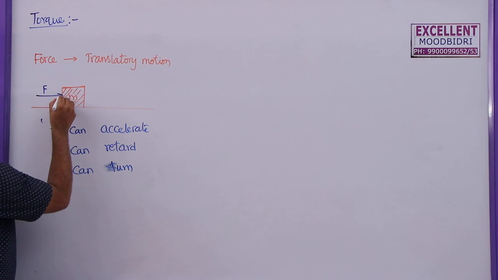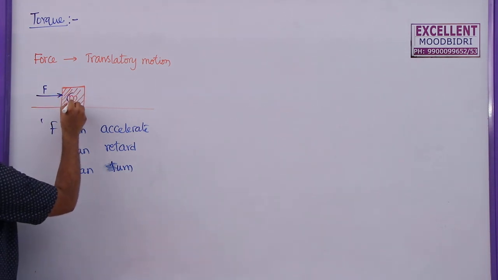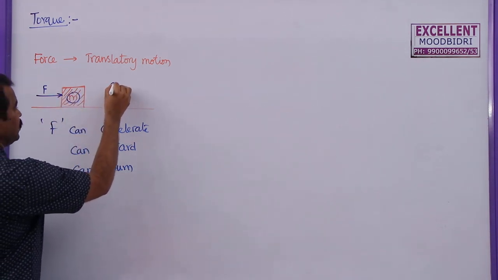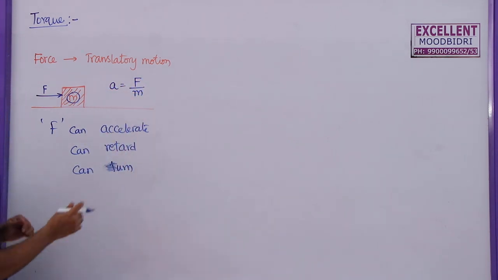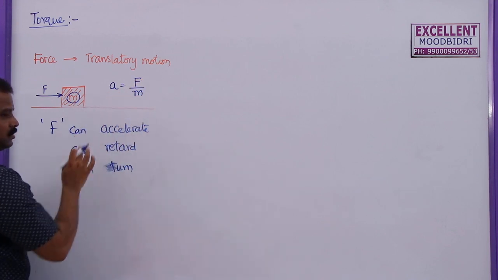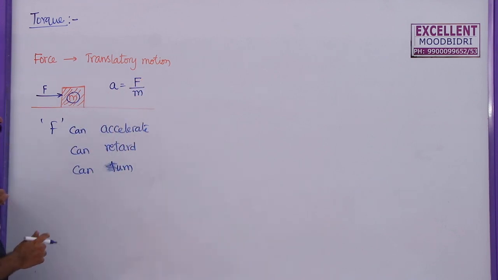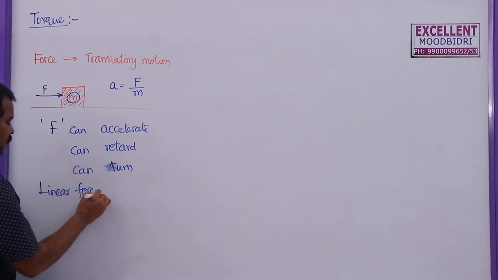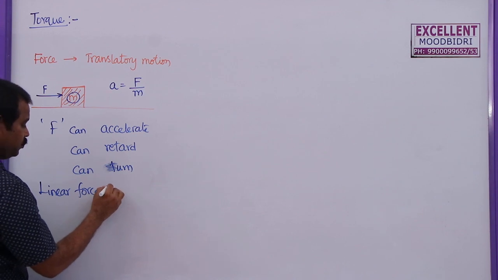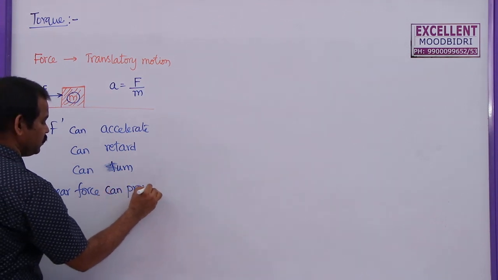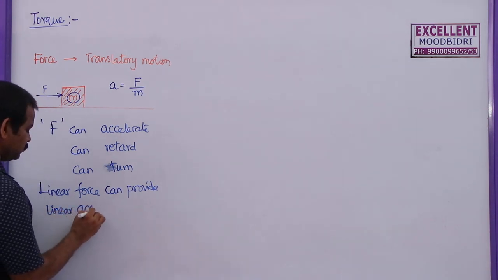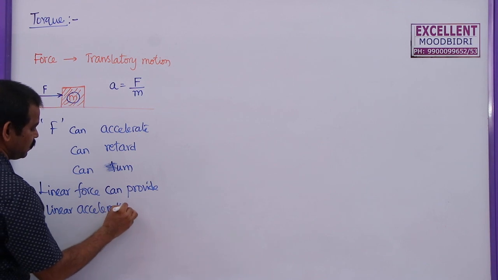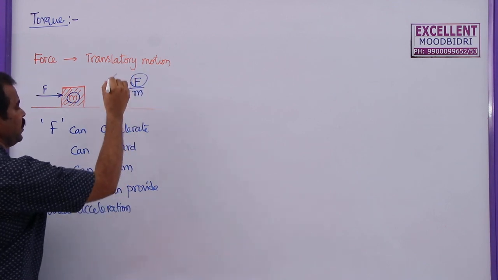Now, in all these three cases, if you know the mass of the body, m, what is the acceleration produced on this one? a is equal to F by m. So, based on this applied force and mass, this acceleration can be determined very easily. So, a linear force, or simply force, can provide linear acceleration.